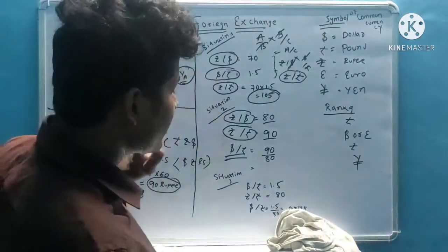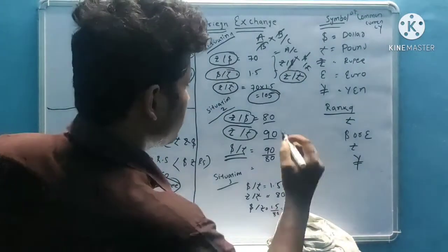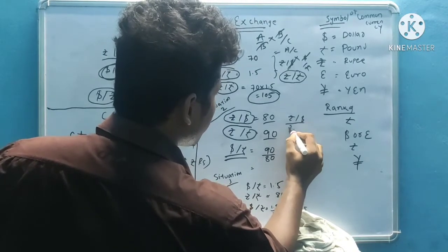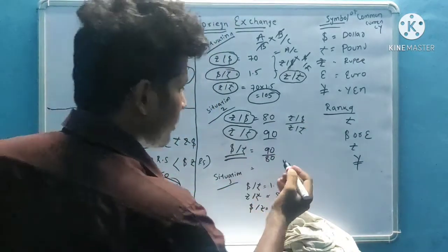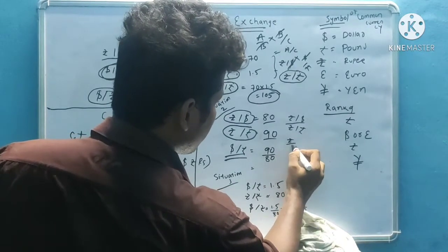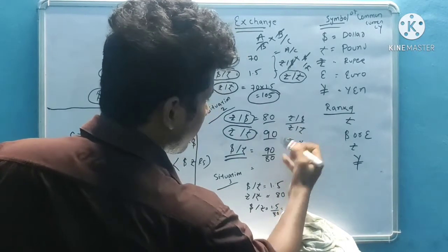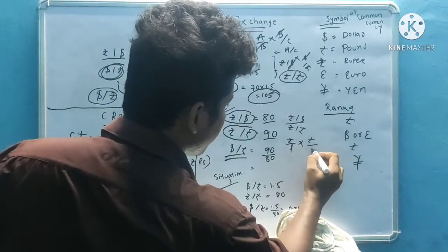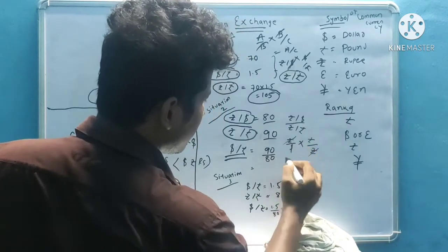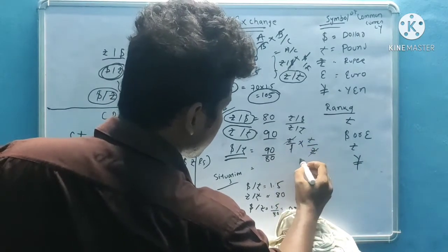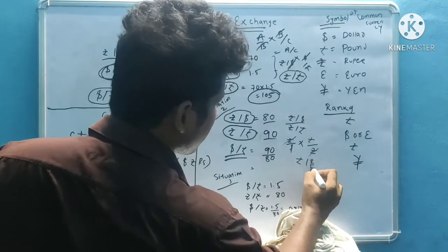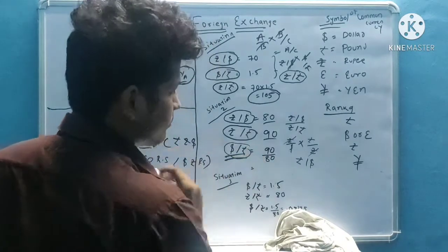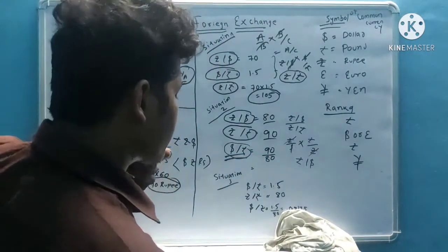So if I multiply, it will not work, so I will divide: rupee by dollar divided by rupee by pound. How will I cancel rupee by dollar? What is in the denominator, if I move it to multiply, it will reverse. So dollar by rupee, and rupee will cancel. Then what comes is pound by dollar. But what I require is dollar by pound.